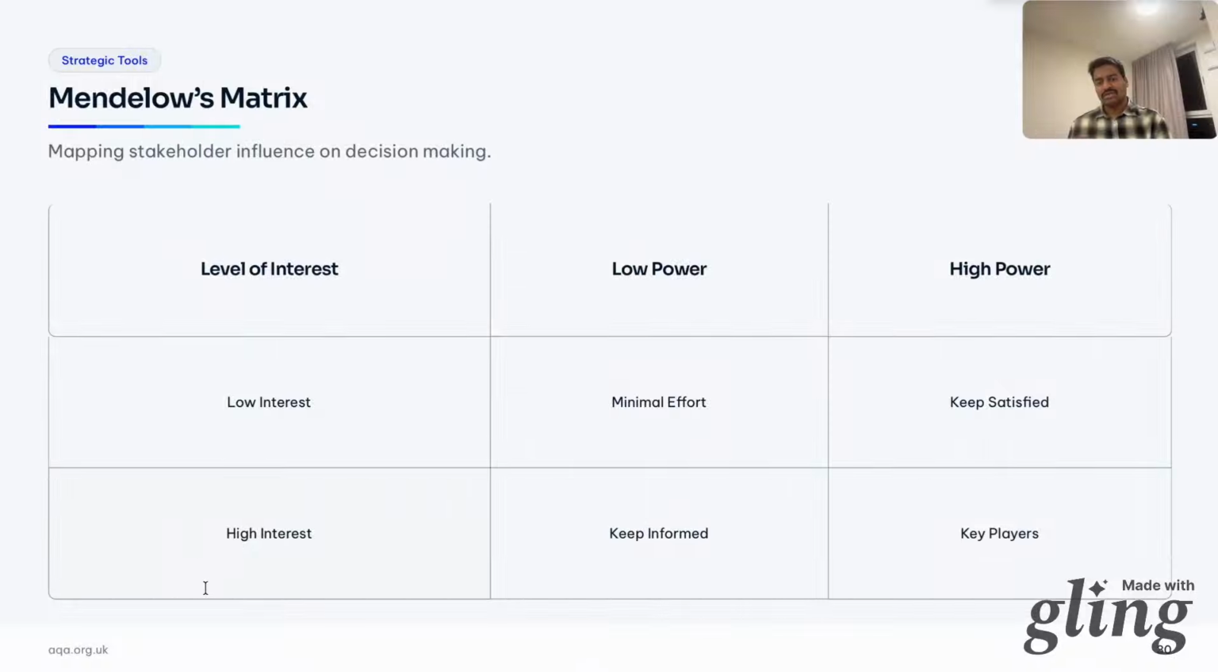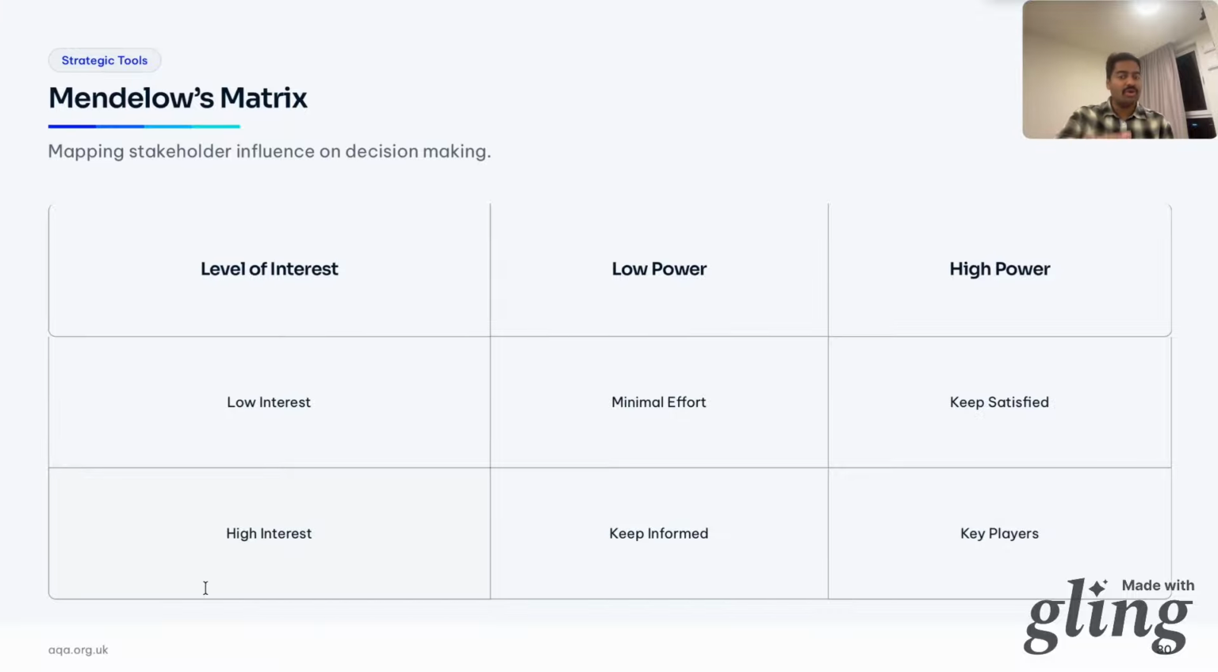Now, low power but high interest: keep informed, keep them in the loop, but they won't dictate your strategy. They could be a CSR group or an NGO. They don't have much power, but they might have high interest. Are you doing vegan? Are you doing low pollution? Are you doing sustainable energy? Are you using paper straws? The NGOs and CSR communities may be very interested in that, but they don't really have a lot of